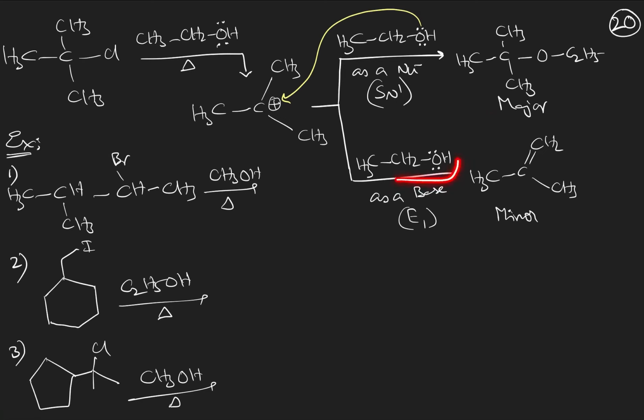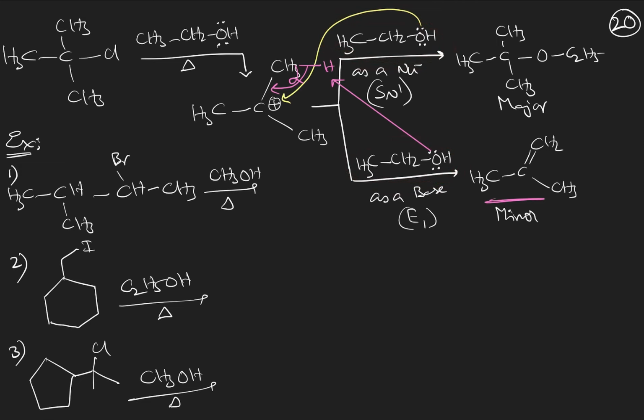And the reagent, the alcohol as a base, will go and abstract the H plus ion from the adjacent carbon, and results in the formation of a pi bond and will result in the minor product, the alkene. Now you tell me, will alcohol act as a better nucleophile or a better base?